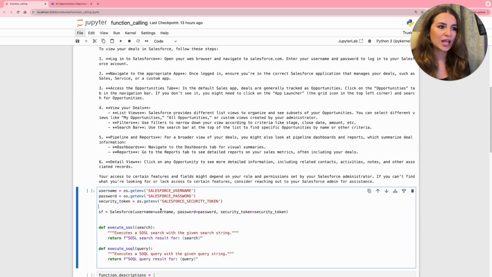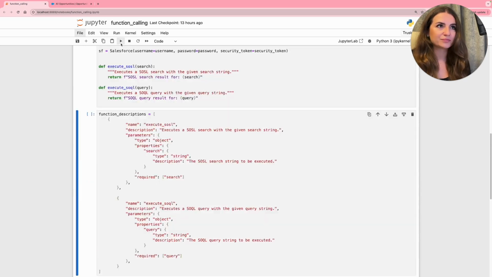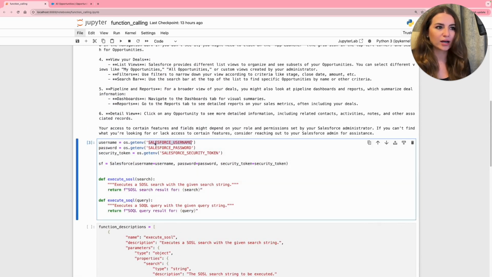How to do that? Firstly, we specify our credentials to the Salesforce platform, and then we are creating functions which are going to retrieve the information from our Salesforce. These are two methods, SOSL and SOQL.